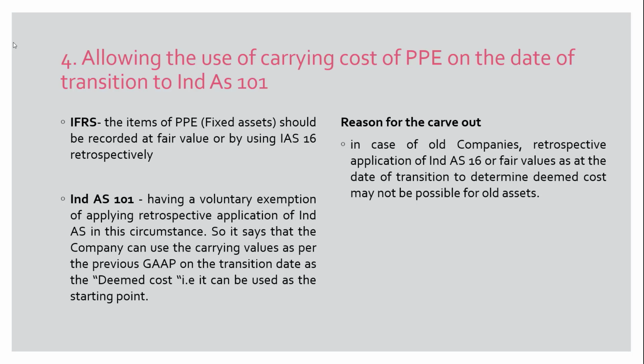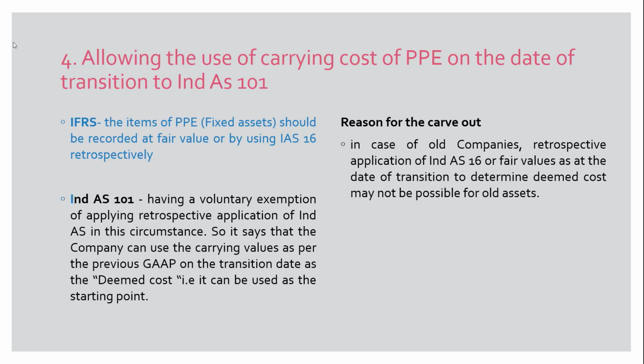So IND AS 101 provides a transitional relief to entities, saying you need not go back 30 years and do this fair valuation or IND AS 16 valuation. You can take the cost in your previous accounting standards financial statements as your starting point for entering into IND AS. IFRS says that items of PPE should be recorded at fair value or by using International Accounting Standard 16 retrospectively, which means if the company is 30 years old, it has to go back 30 years and do this accounting.